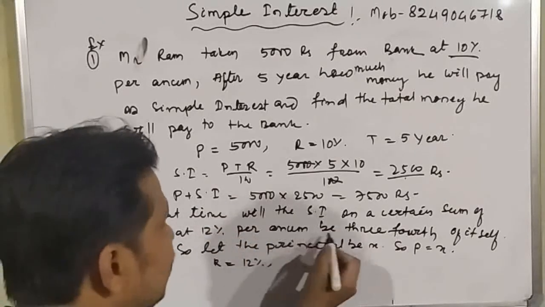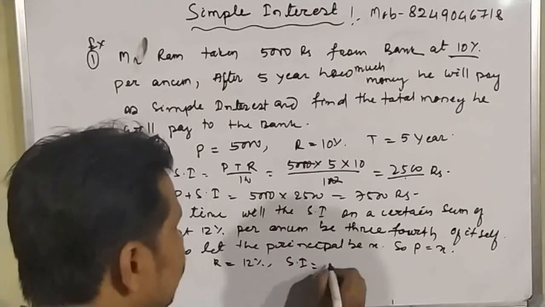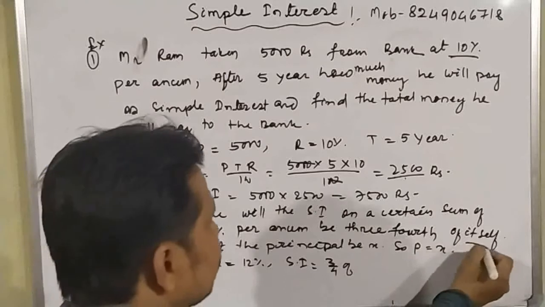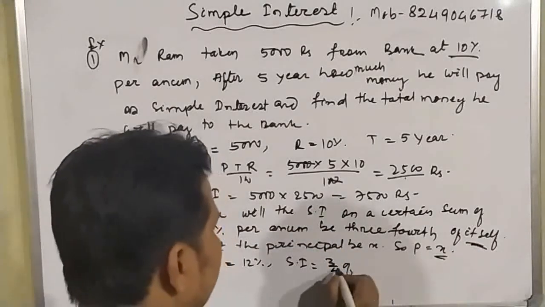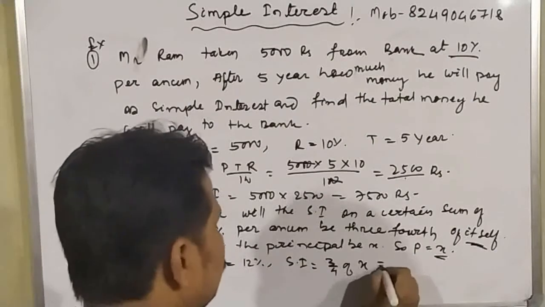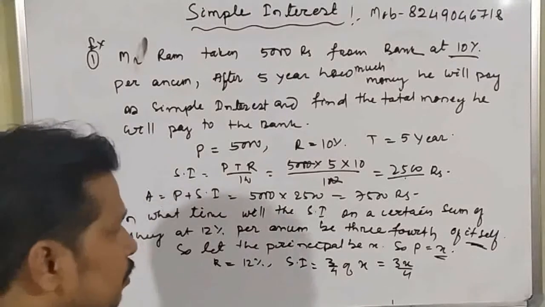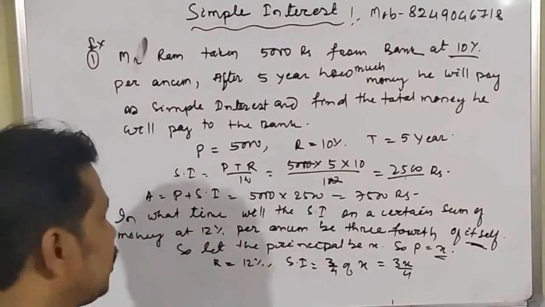And the simple interest is three-fourth of itself. And what is the simple interest? Three-fourth of itself means of the principal, that is three-fourth of x, which equals 3x by 4. So here we have got the principal as well as the simple interest. Now we have to find out the time period.